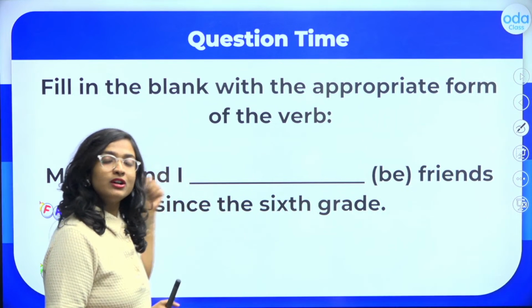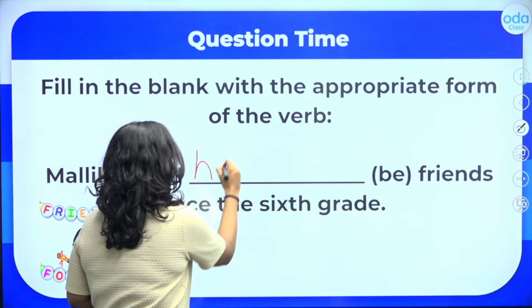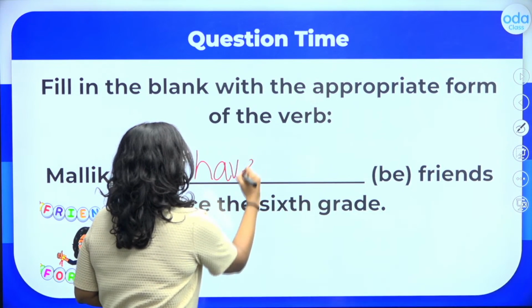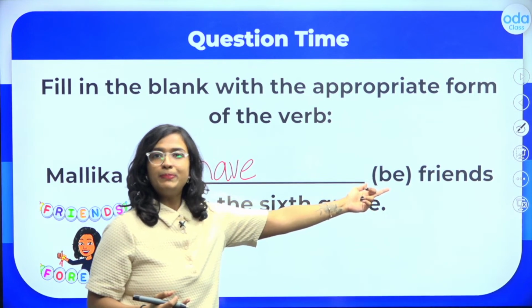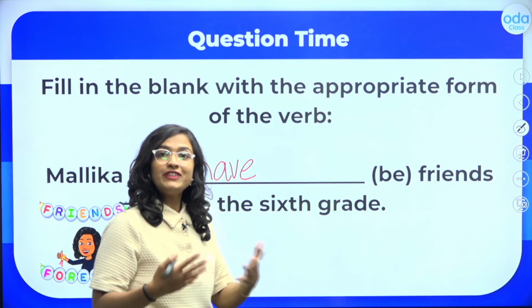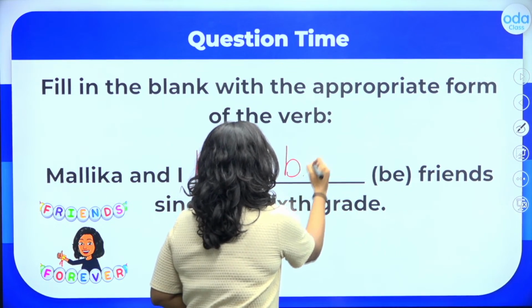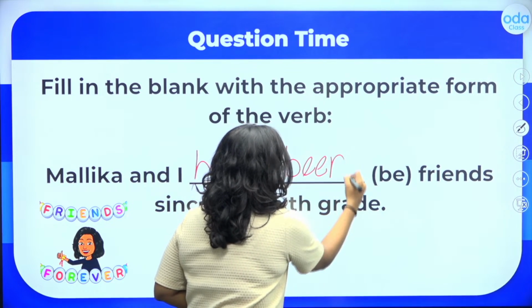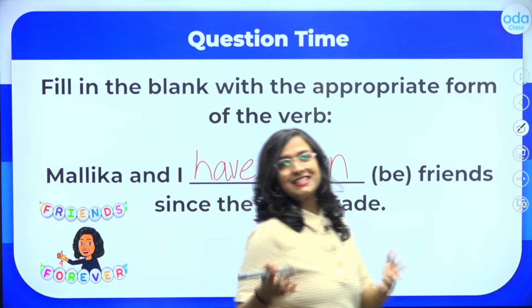Because my subject here is plural, two people, I will use the helping verb have. Mallika and I have, and then we have our action verb be. We know that V3 of this verb be is been. So I will say, Mallika and I have been friends since the 6th grade.